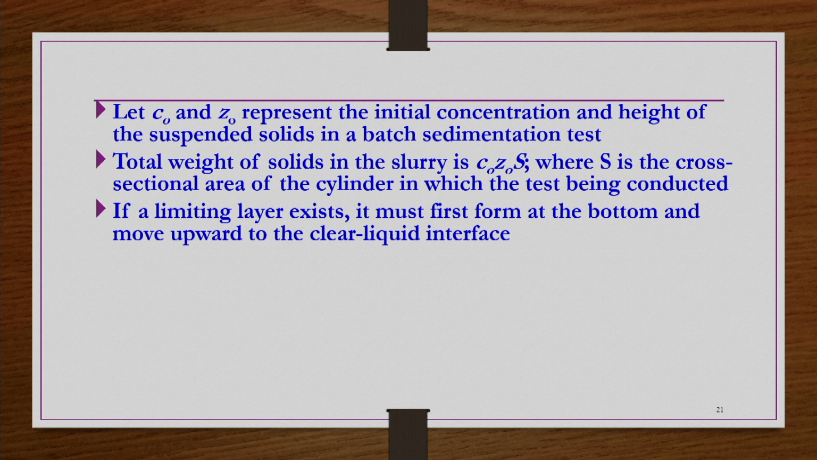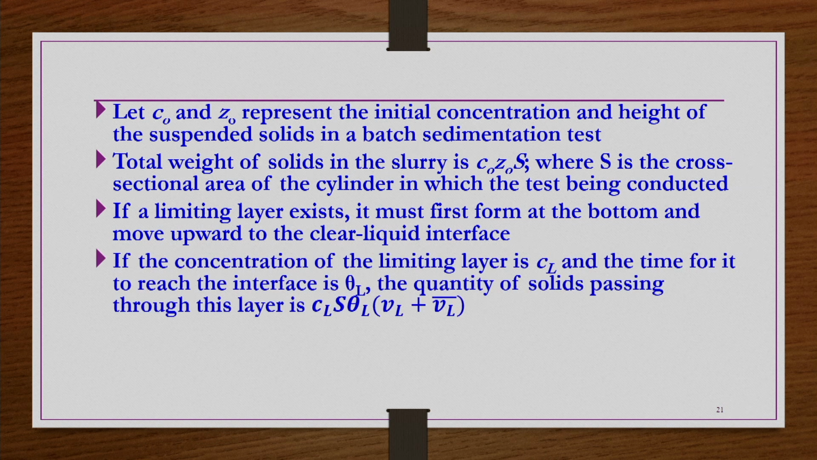If a limiting layer exists, it must form at the bottom, as I mentioned, and move upward to the clear liquid interface. If the concentration of the limiting layer is C_L and the time for it to reach the interface is theta_L, the quantity of solids passing through this layer would be (V_L plus V_L bar) multiplied by theta_L, multiplied by S, multiplied by C_L.